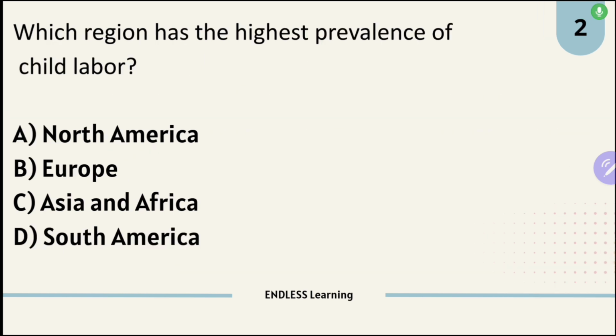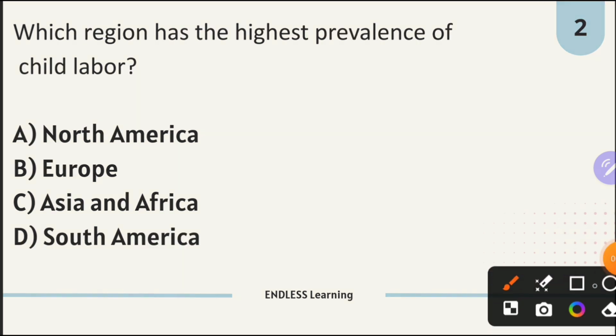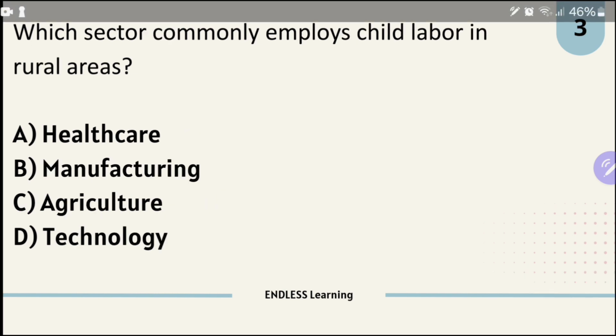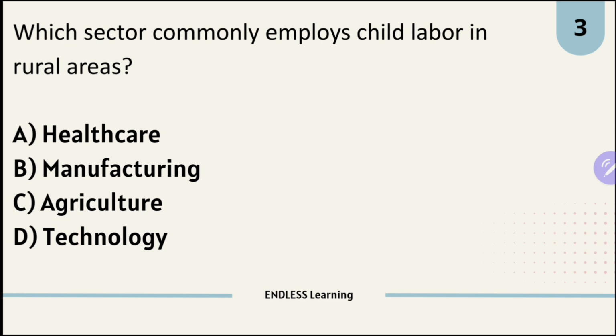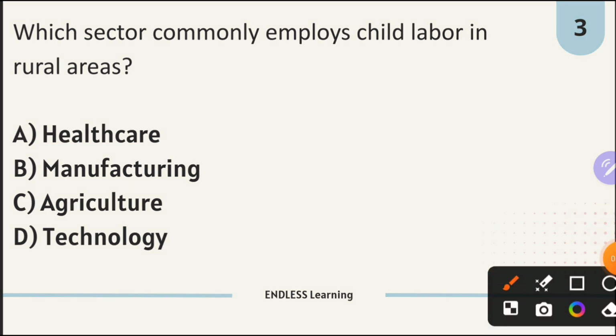Question number 2. Which region has the highest prevalence of child labor? The answer is option C, Asia and Africa. Question number 3. Which sector commonly employs child labor in rural areas? The answer is option C, agriculture.